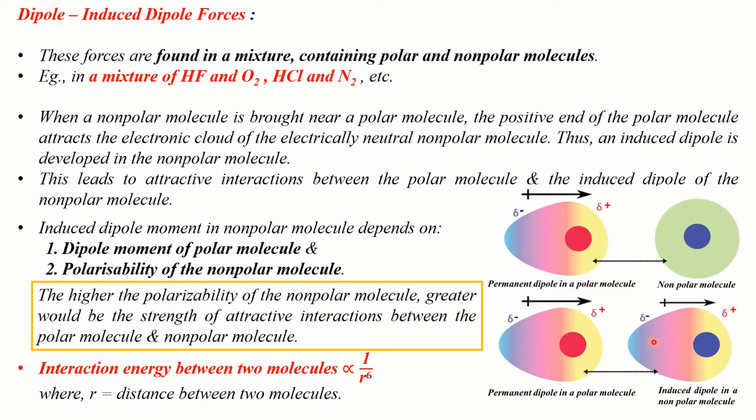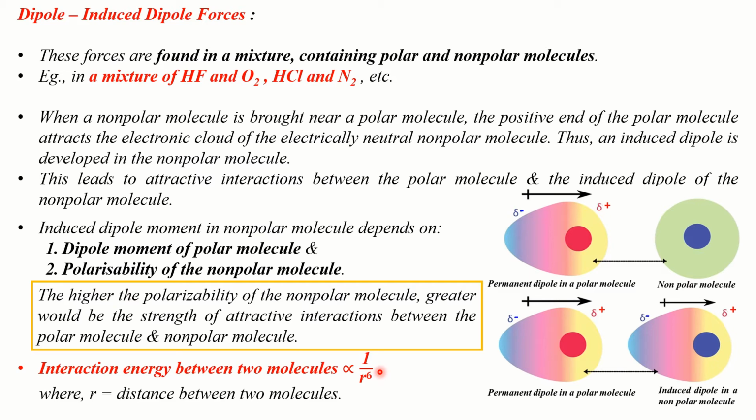And it also depends on the ease with which the non-polar molecule gets polarized, and that is given by polarizability. We have already learnt in chapter 4 that molecules of larger size can be easily polarized. So these factors determine the induced dipole moment in a non-polar molecule. The higher the polarizability of the non-polar molecule, the greater would be the strength of attractive interactions between the polar molecule and non-polar molecule. Clear?